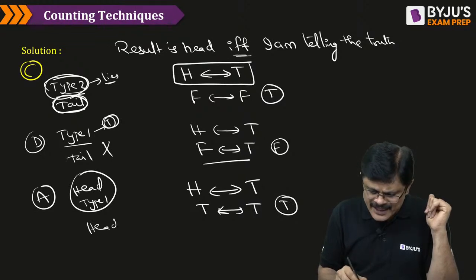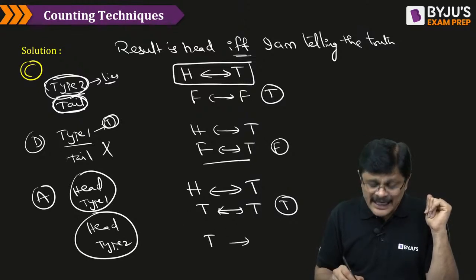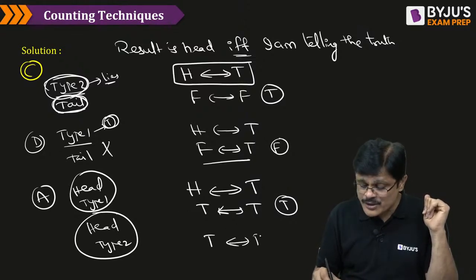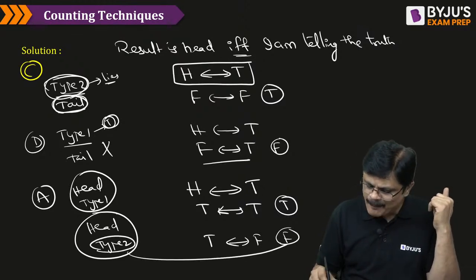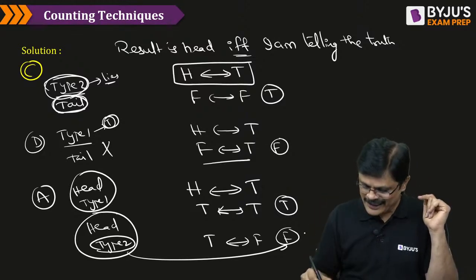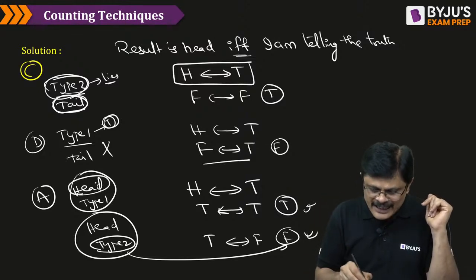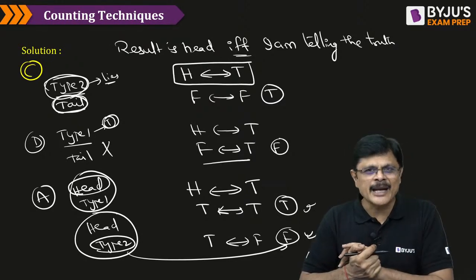Suppose the answer is head and he is type 2. So head is true and type 2 person telling the truth is false. True if and only if false is false. And type 2 person can happily say the false. Therefore, it is also correct. So head is the correct answer, my dear friends. So the result must be head, whether he is type 1 or type 2.